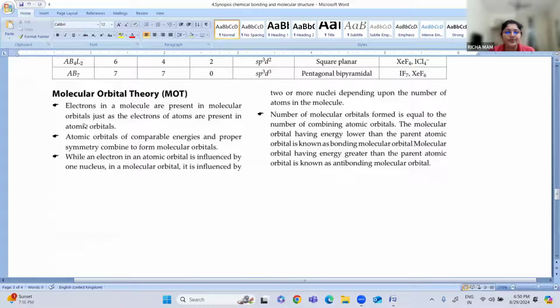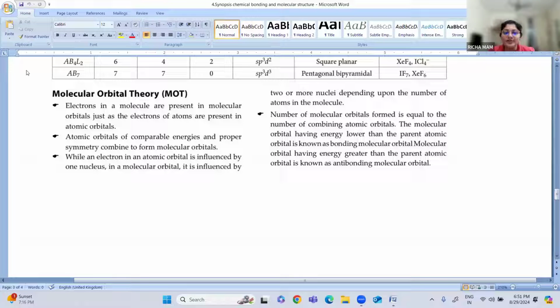So next is MOT. MOT is molecular orbital theory. Whatever atomic orbitals are overlapping will form an equal number of molecular orbitals. When an electron in an atomic orbital is influenced by one nucleus, in a molecular orbital it is influenced by two or more nuclei depending upon the number of atoms of the molecule. However many atomic orbitals are involved, that many molecular orbitals are formed.